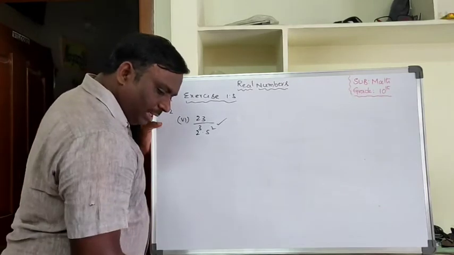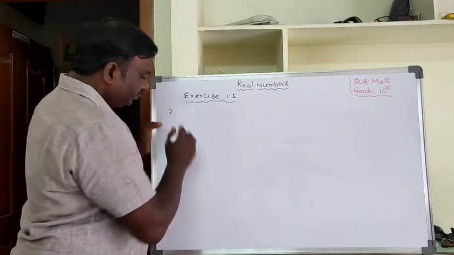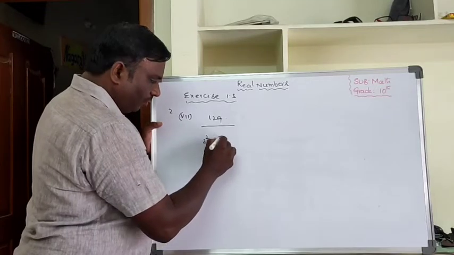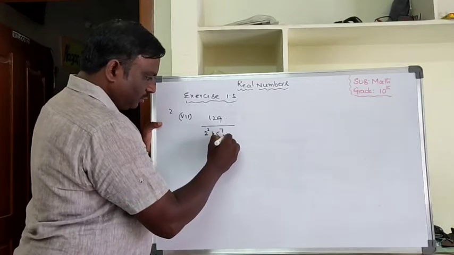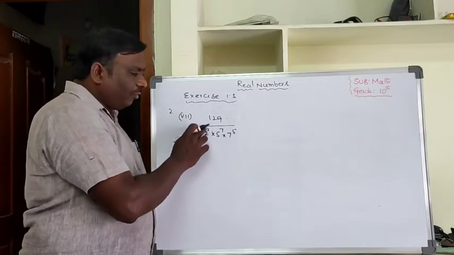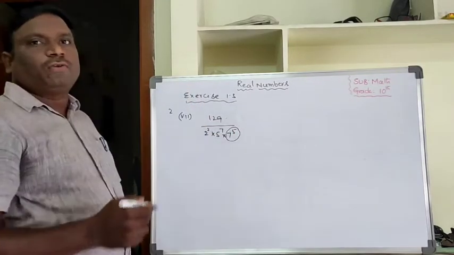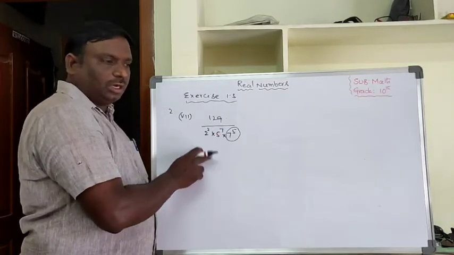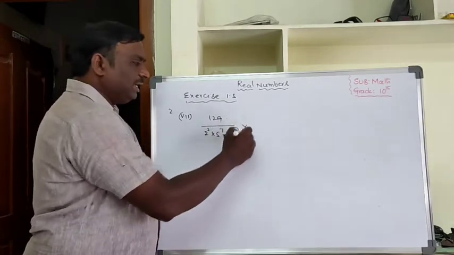Okay. And the seventh question, that is a different model. 129 by 2 square into 5 power 7 into 7 power 5, which is not in the form of 2 power n into 5 power m. Only these two are there, but in the denominator 7 power 5 is there. Extra exponential form is there. Not only 2 power and 5 power, an extra 7 power 5 is also there. Then this is not a terminating decimal.